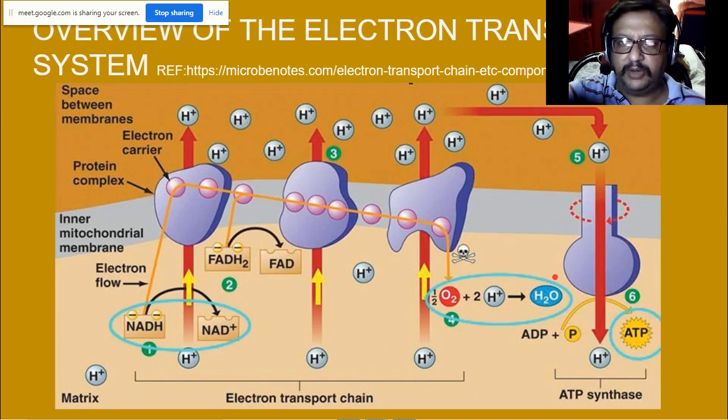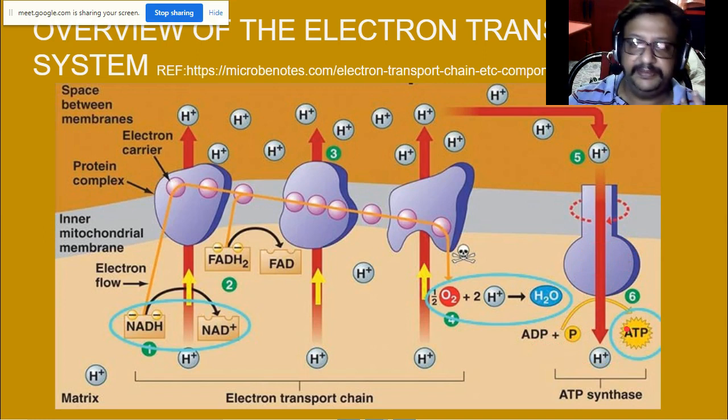The H+ comes inside the turbine, and this ATP synthase rotates, and because of that rotation, that energy is utilized. ADP and Pi are joined to form the high energy ATP. This energy is used to synthesize ATP.